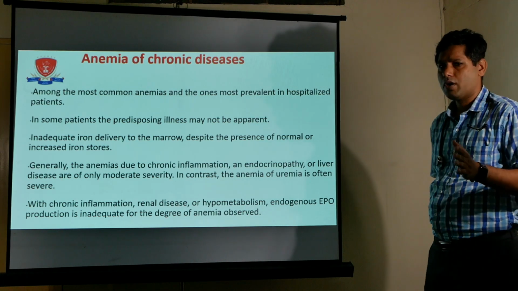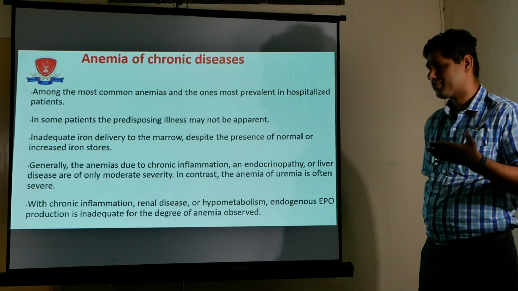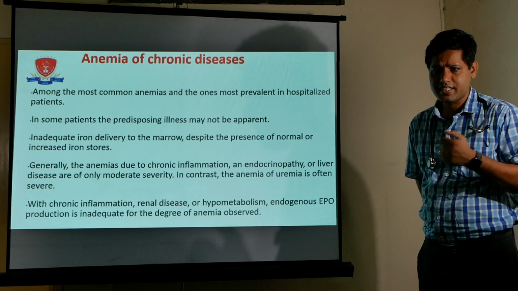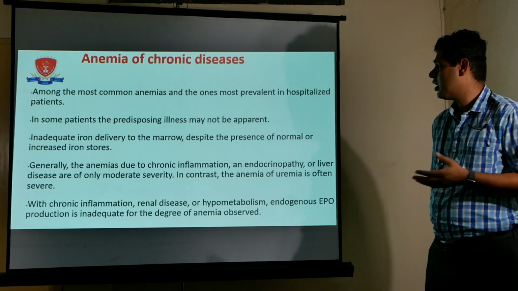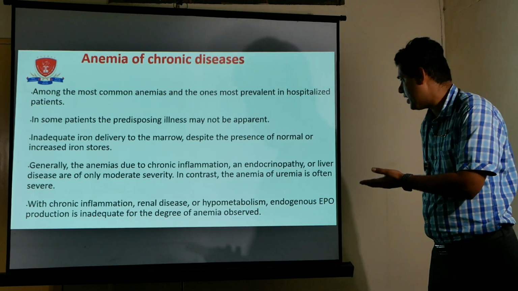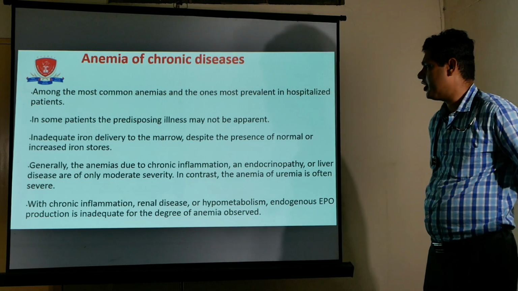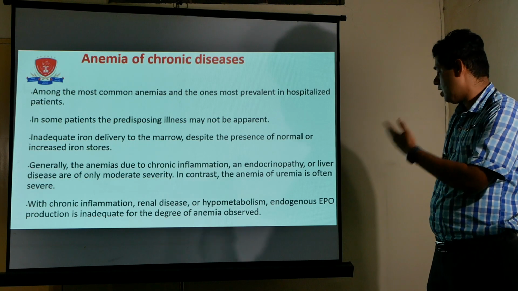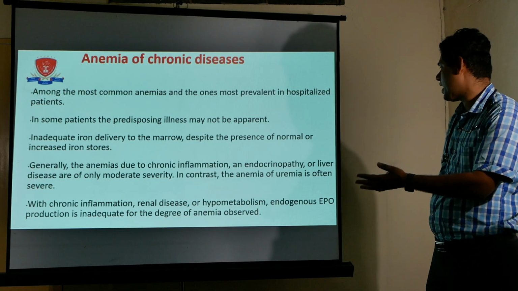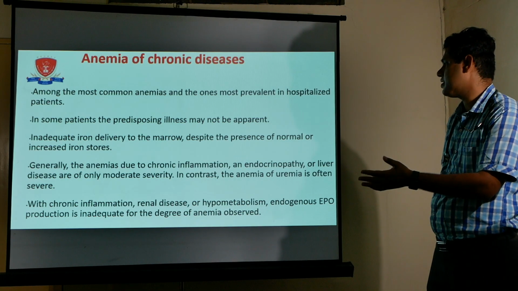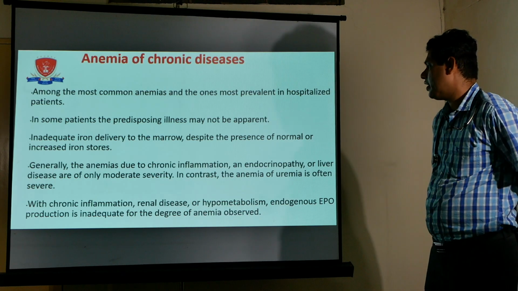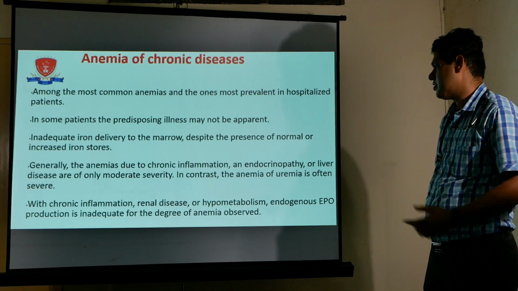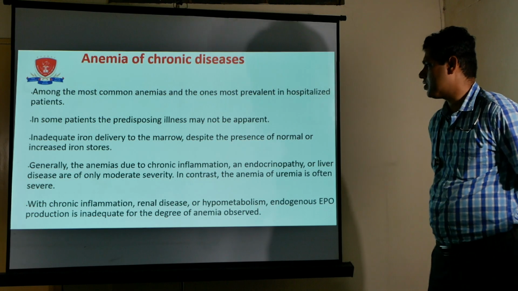So what are the common causes of anemia of chronic diseases? Like CKD, chronic kidney disease, diabetes, and sometimes liver disease and some other long-standing conditions. So the common conditions are CKD, endocrinopathy like diabetes, chronic liver diseases, CLDs, and sometimes any malignancy or cancer. So these are the common causes of anemia of chronic disease.